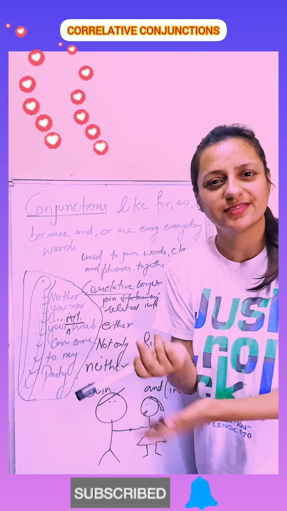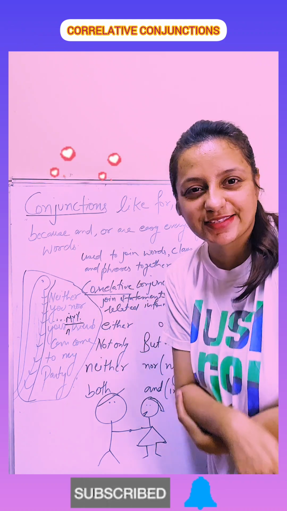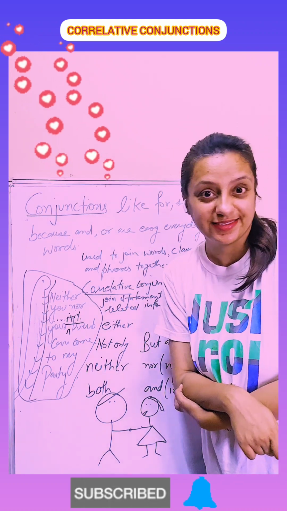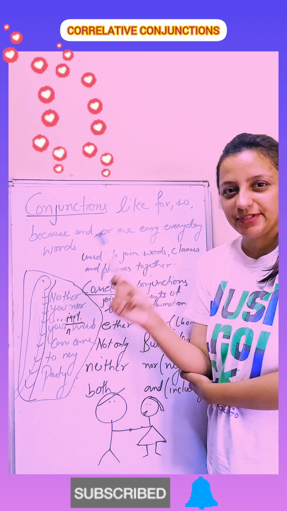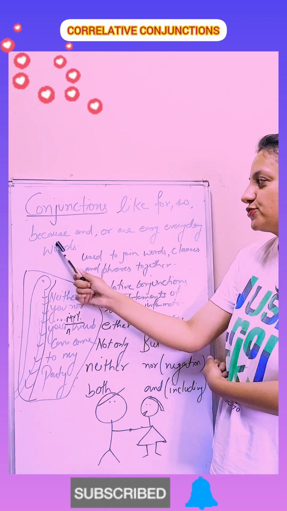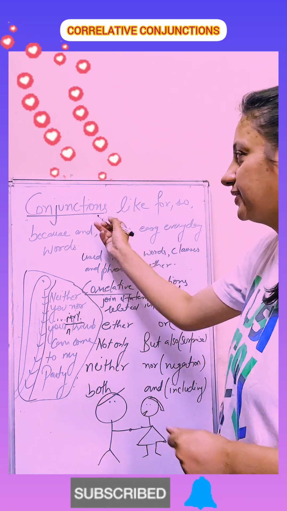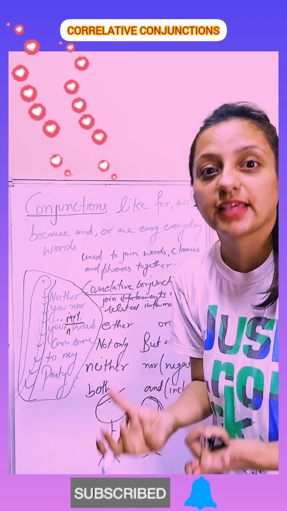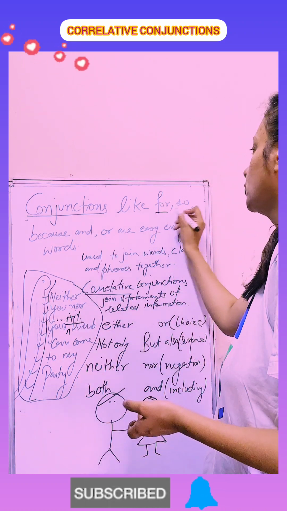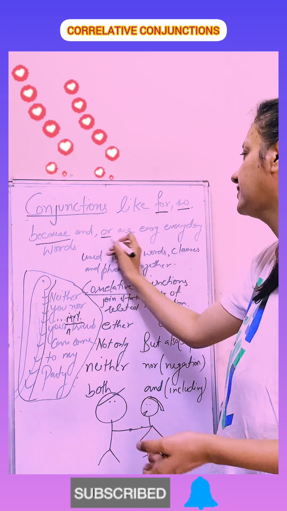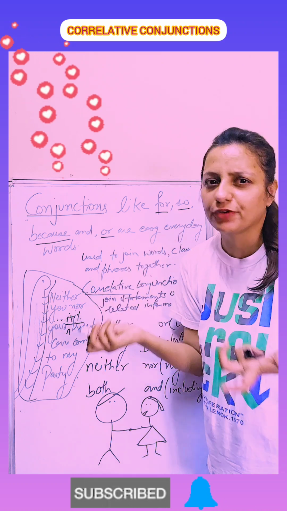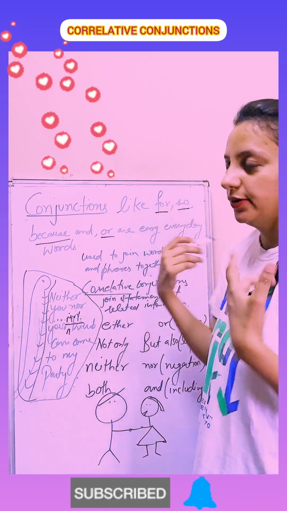So neither nor is here. What are these? So let's start to learn. So guys, I have written the conjunctions like for, so, because, or; many are easy words. So what are the conjunctions? Conjunctions क्या होते हैं जो words को जोड़ने का काम करते हैं. So these are the very easy conjunctions. Everybody knows क्या होता है for.